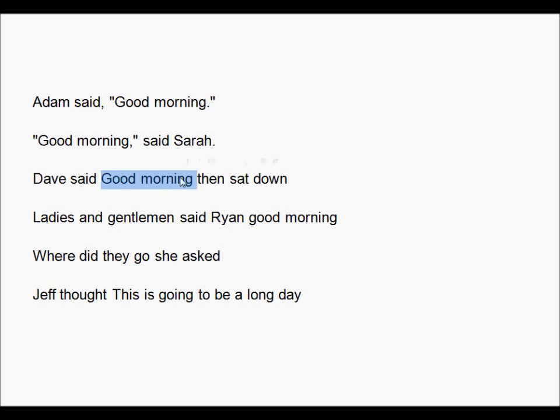Now we have Dave said good morning, then sat down. So we have our dialogue which is embedded in the middle of the sentence. So what we're going to do is similar to this. We're going to have Dave said, we're going to have our comma, space, open the punctuation here. Now we have something afterwards as well. So in that case, we're going to go right back, and instead of putting the period, we're going to put a comma. So Dave said good morning, then sat down, and a regular period at the end.